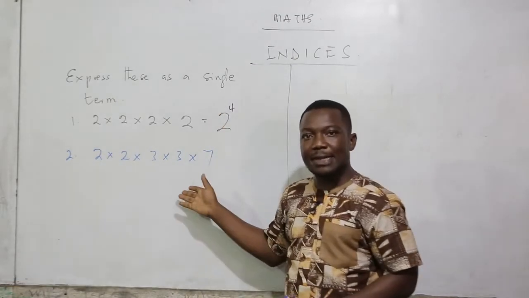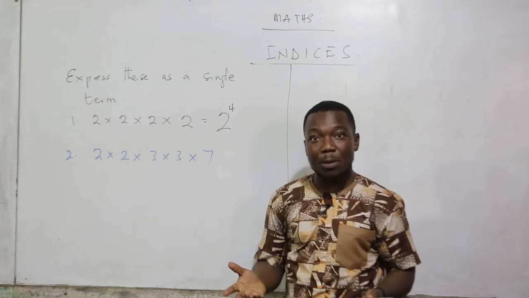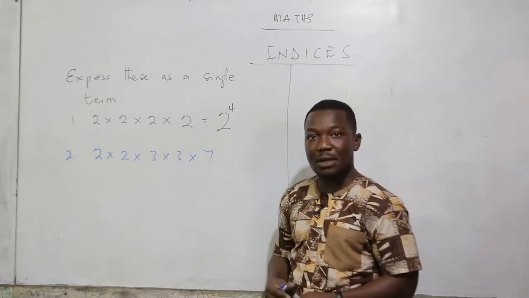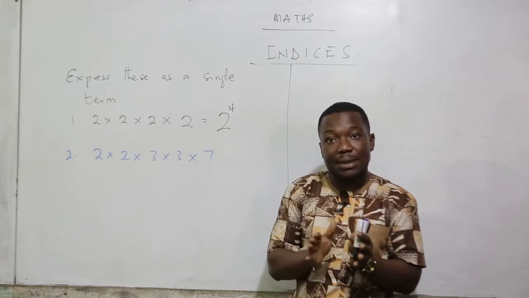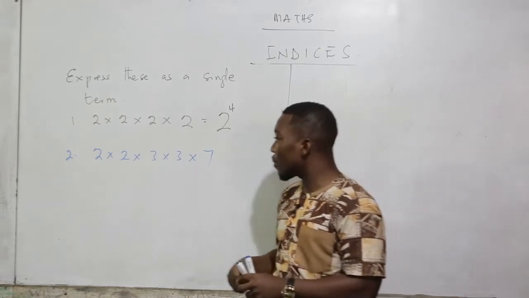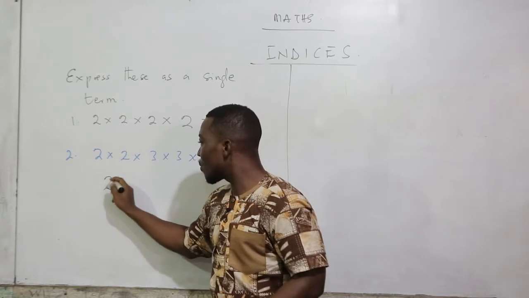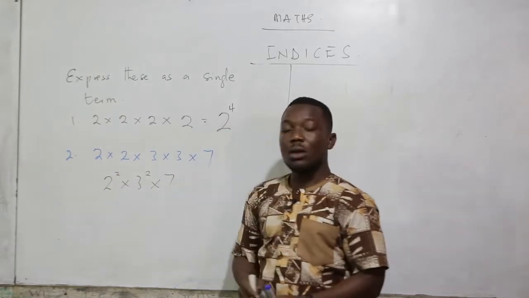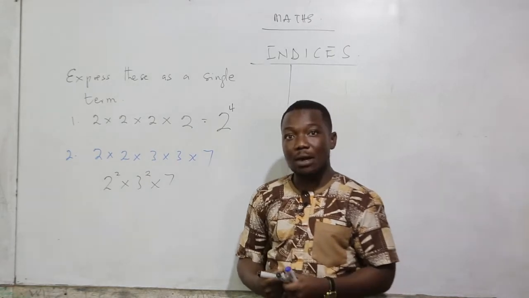Now in the second example, you can see that we have other numbers coming into play. We have 2, we have 3, and then we have 7. So in a shorter form, we are going to look at the common ones. And this is going to be our final outcome.